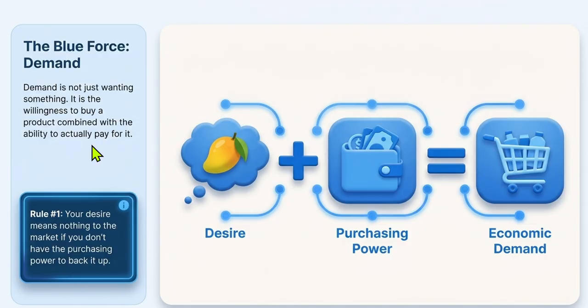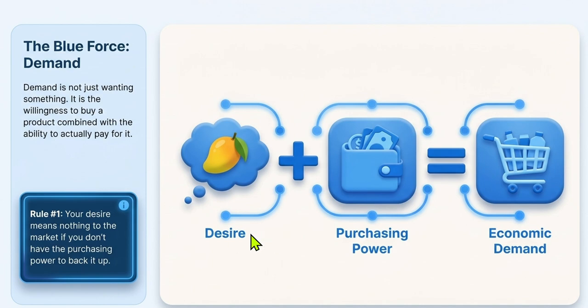It's not just wanting something. You cannot want something and call it demand. It is the willingness to buy a product combined with the ability to pay for it. One should have the ability to pay its actual cost. So rule 1: your desire means nothing to the market if you do not have the purchasing power to back it up. One should be able to buy the thing also.